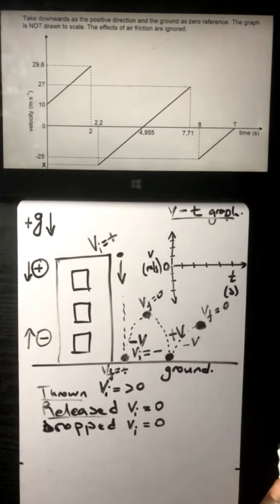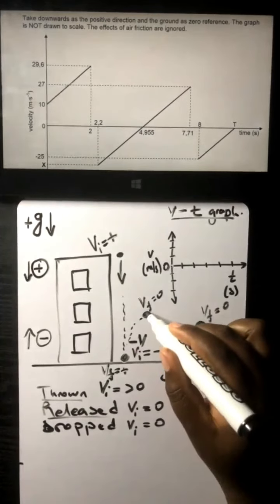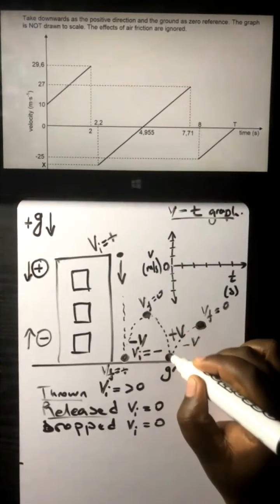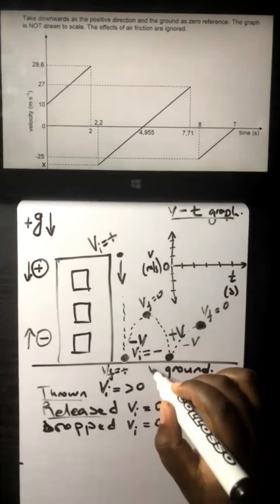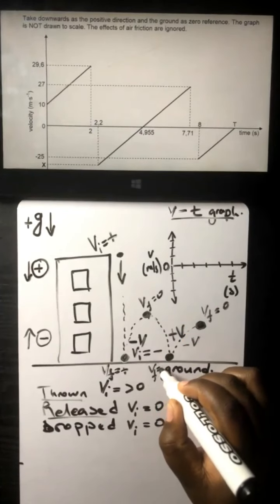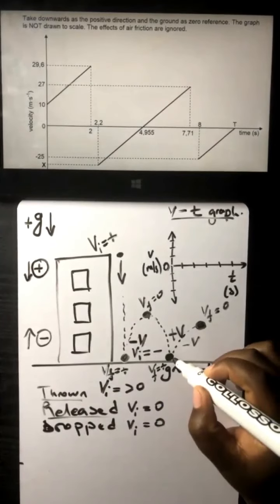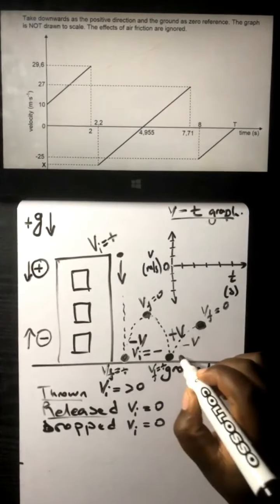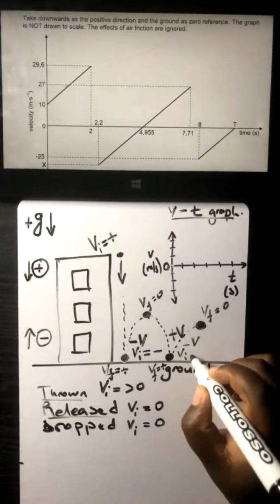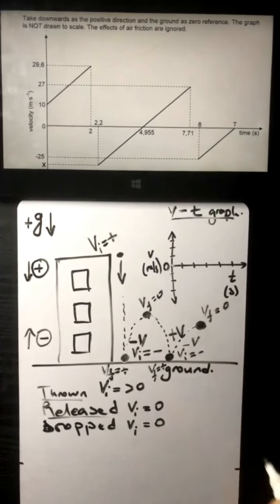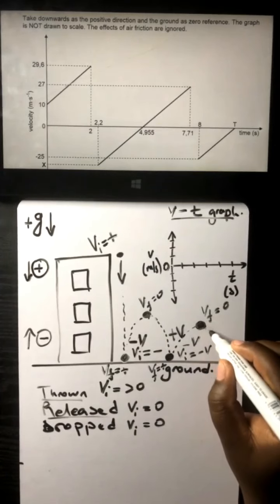And most importantly, as it strikes the ground, we still have a V final which is a positive value. Again, as it leaves the ground, we have a V initial which is a negative V. So this object can continue.